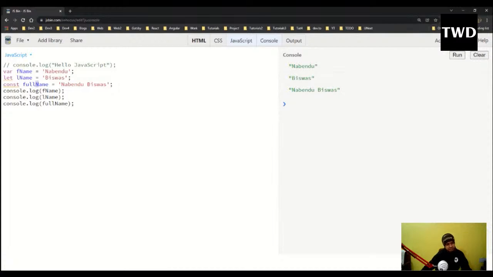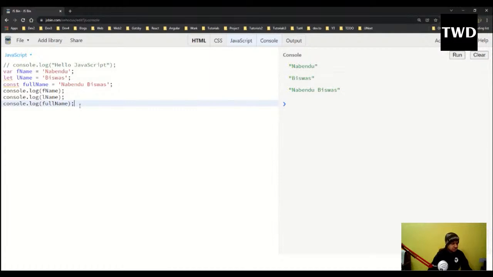Let and var are almost the same. There is a concept of block scoping and functional scoping, but I will not go into that much detail. The difference is that you should always try to use let nowadays. Var is a bit old and has some issues, so you should try to use let. And what is const?